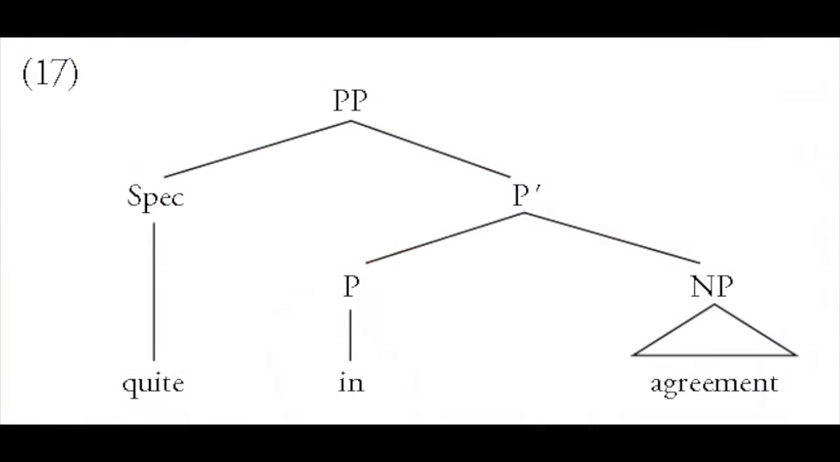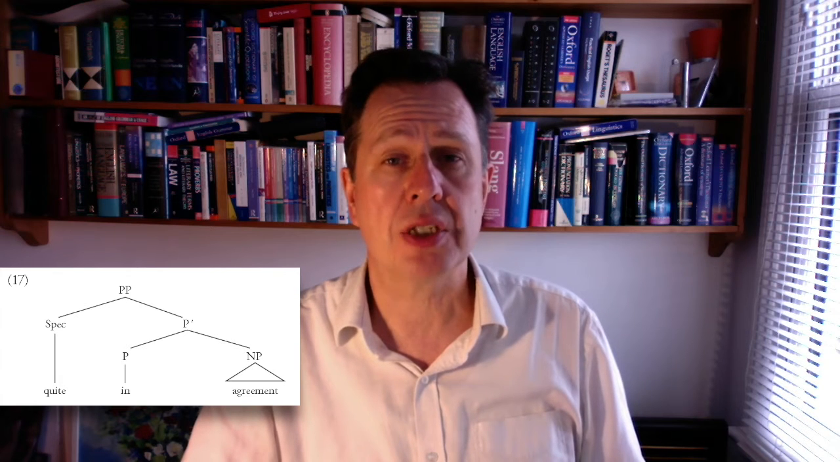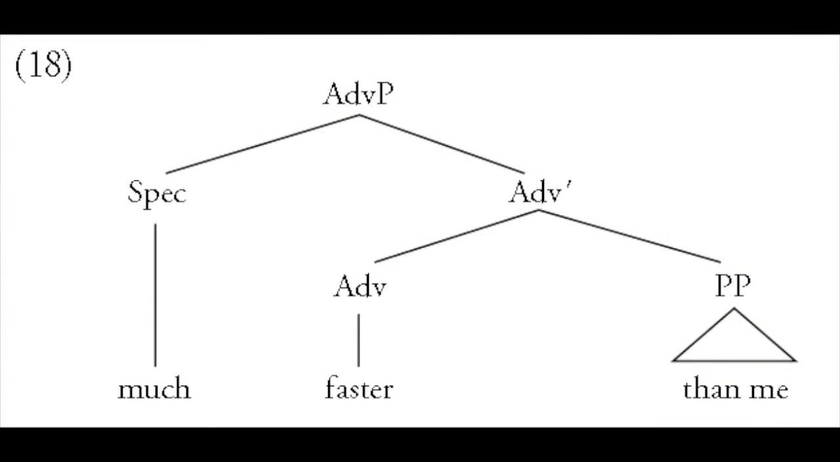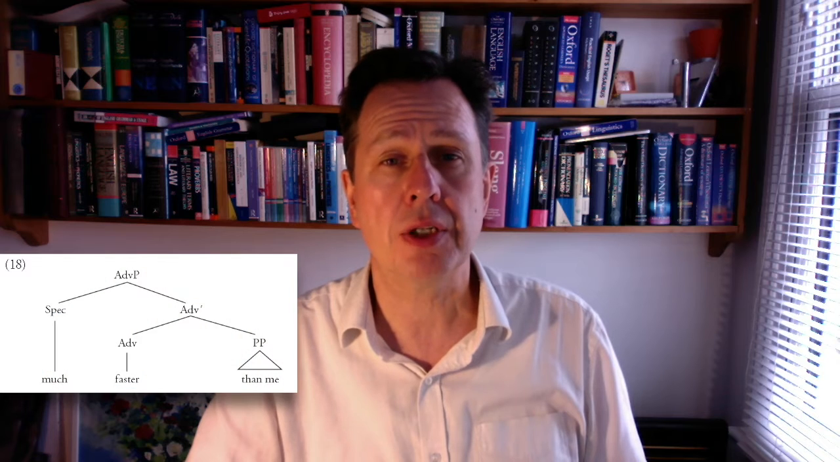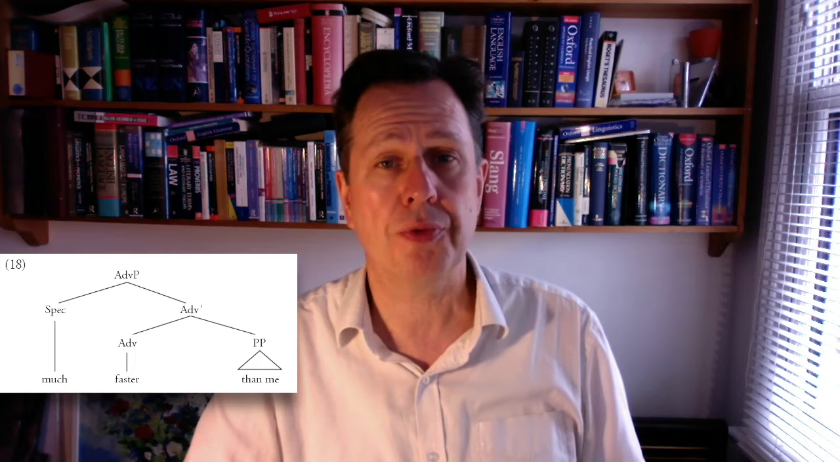For prepositional phrases, we have a similar situation. We have an element in front of the head, the word quite, here labeled specifier, as in the other examples. Then we have the head in, and this head, the preposition, has a noun phrase, agreement, as its complement. Finally, an adverb phrase, much faster than me. The head here is faster, an adverb, preceded by much under the specifier node, and then a prepositional phrase which is the complement of the adverb faster.